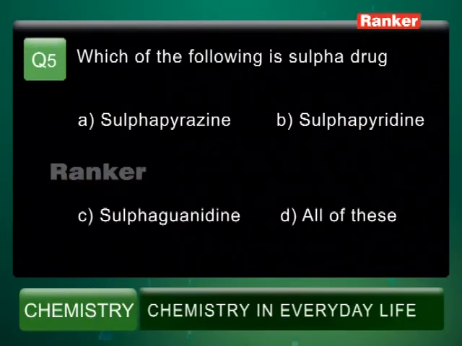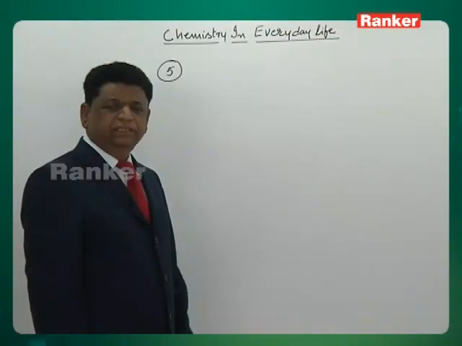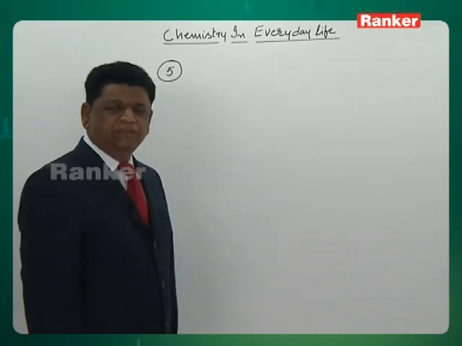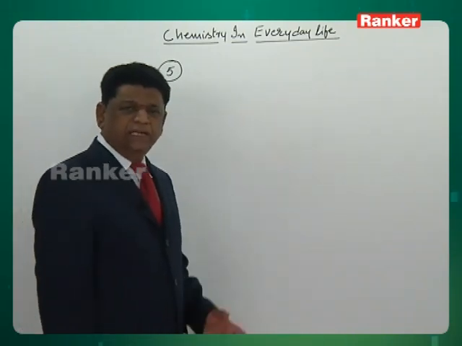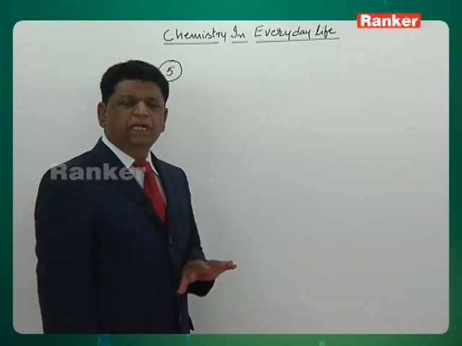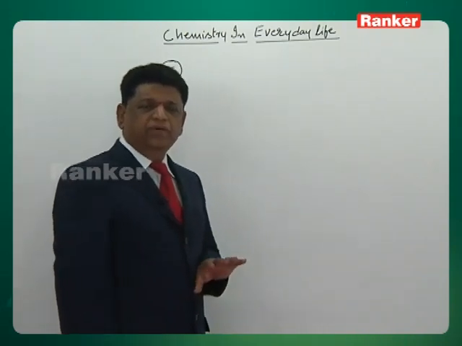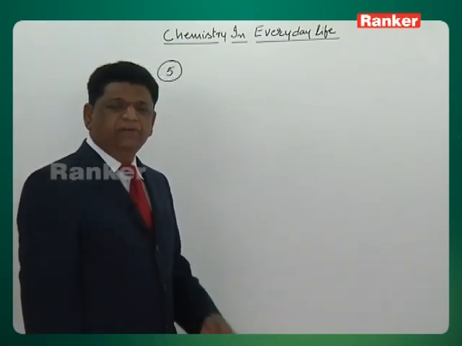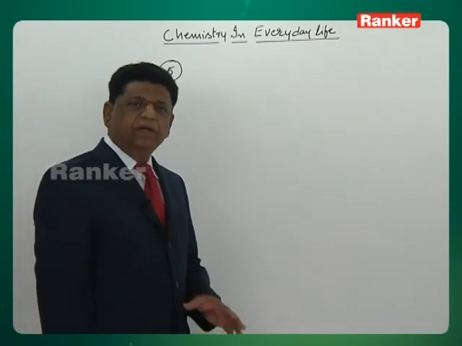Which of the following is a sulfa drug? Sulfa means sulfonic acid or sulfanilamide, which is closer to, as we have seen in the first question, para-aminobenzoic acid, the metabolite. Similar to that, sulfanilamide type of drugs, all the derivatives of sulfanilamides come under this group.